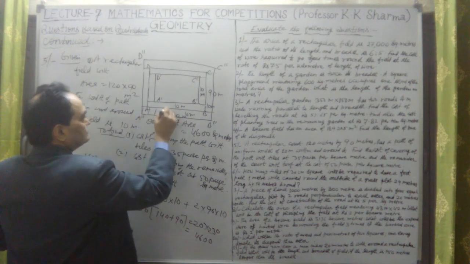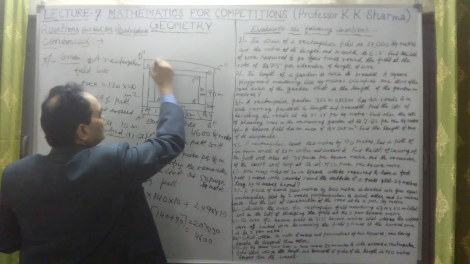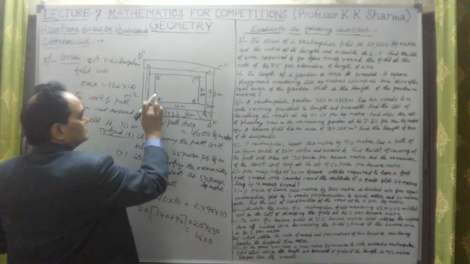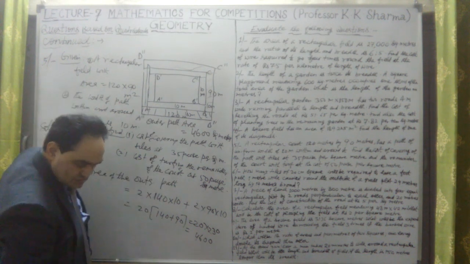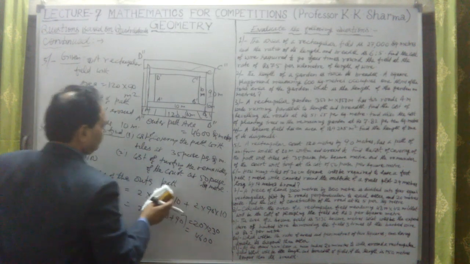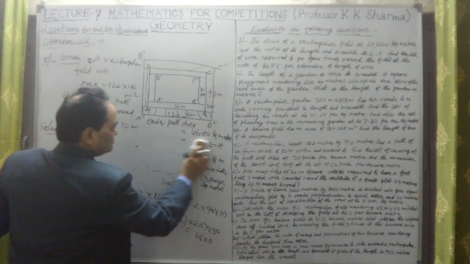This one, outer path. Outer path. Okay, and this is the inner path inside the field. Let me find out the inner path. Then the cost we will find out later. But before that, let me find out what the inner path is.